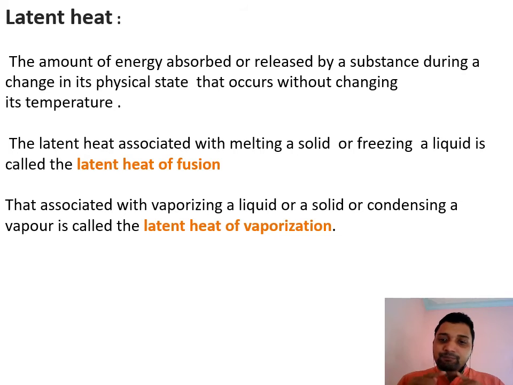The term specific is used because of unit mass. So latent heat is the amount of heat required to change the state without changing its temperature.